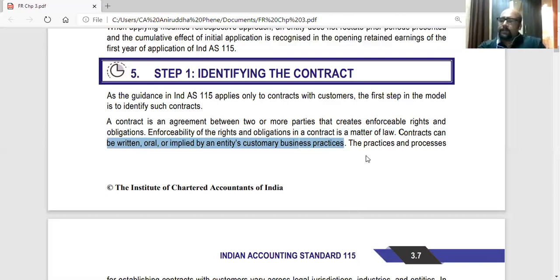Customary business practices: a retailer will obviously sell goods, and a hotel will obviously provide hotel services or restaurant services. So it is customary business practice, and we understand that this is the business and they will be delivering these kinds of goods. Whenever a customer enters into a contract with that entity, they know that they will deliver this because they are in that business.